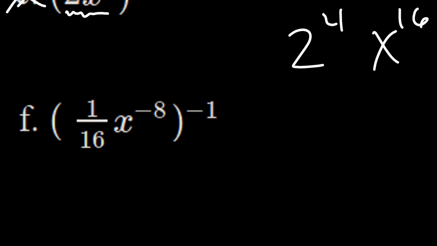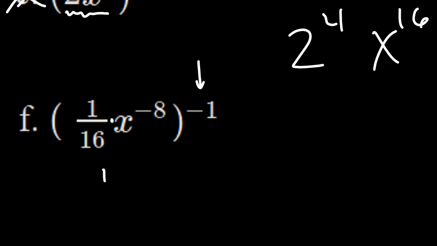I don't want to use a giant one to get rid of this negative exponent. I'm not going to do that. But I am going to observe that I am raising a product to a power. So I have two things: I have 1/16 and I have x to the negative eighth. They're both being raised to the power of -1. So what I can do is raise each of them individually to the negative first power.